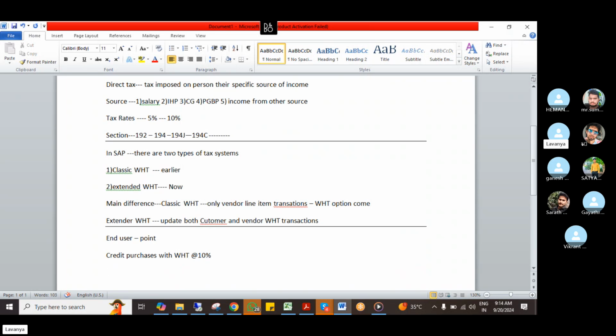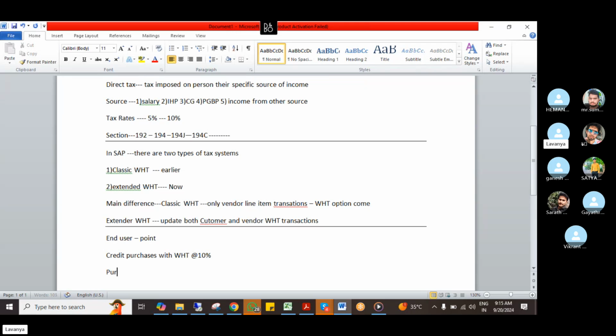What entry is going to be booked if we make credit purchases? What I told you: when we are paying anything to any person, in that scenario we have to deduct tax from the person. Here also in the vendor, where I have to pay tax, in that scenario withholding tax will come. What is the entry?